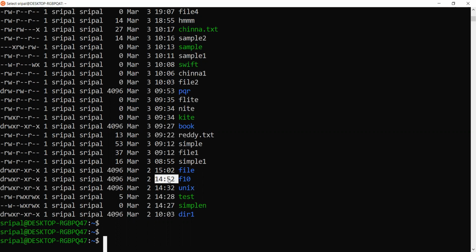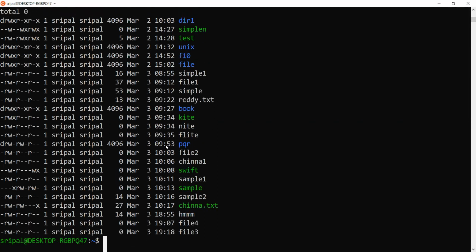The 2 o'clock created file is in the lower part, then the 15 hours file appears a little above, and the March 3rd one appears a different way. To reverse this, I use r. With this, we'll get the latest file created at the bottom. Yes, these are pretty much the options we use.